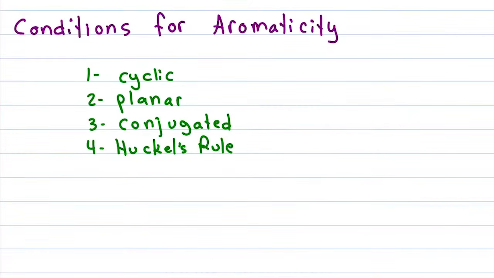In order for a molecule to be aromatic, it has to be cyclic, planar, conjugated, and follow Huckel's rule. But that doesn't mean that the entire ring has to be composed of carbon atoms. We're used to seeing molecules like benzene, which is very simple. 6 carbon atoms in a ring, 3 pi bonds, nothing else, good to go.